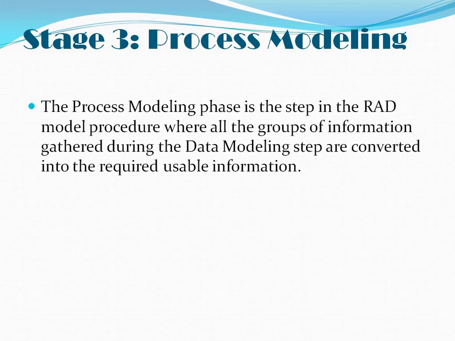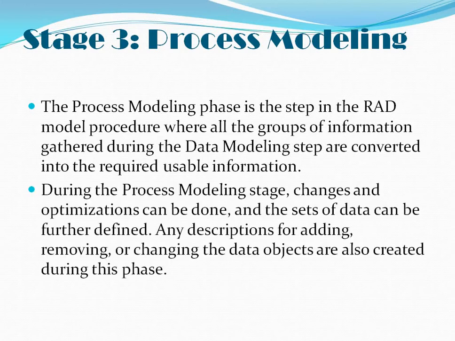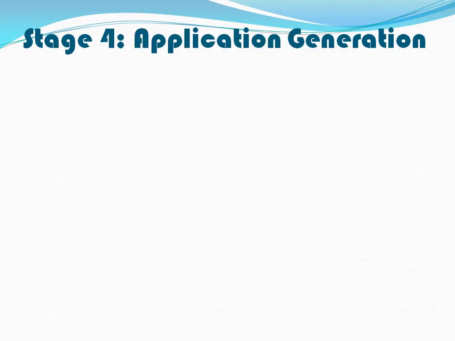The process modeling phase is the step in the RAD model procedure where all the groups of information gathered during the data modeling step are converted into required usable information. During the process modeling stage, changes and optimization can be done and the sets of data can be further defined. Any description for adding, removing or changing the data objects are also created during this phase, that is process modeling phase.